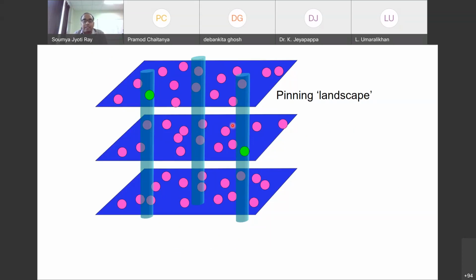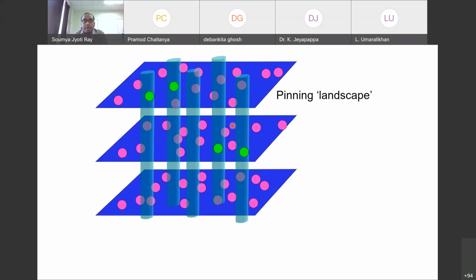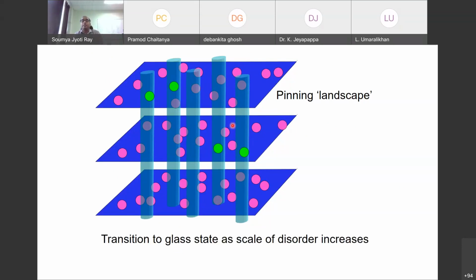If I look at the pinning landscape, it can look something like this: these pancake vortices are randomly distributed over multiple planes, and that gives rise to a different kind of scenario. Earlier I said only vortex lattice, but because of this pinning, it can lead to something called a glassy phase, because the scale of disorder increases.